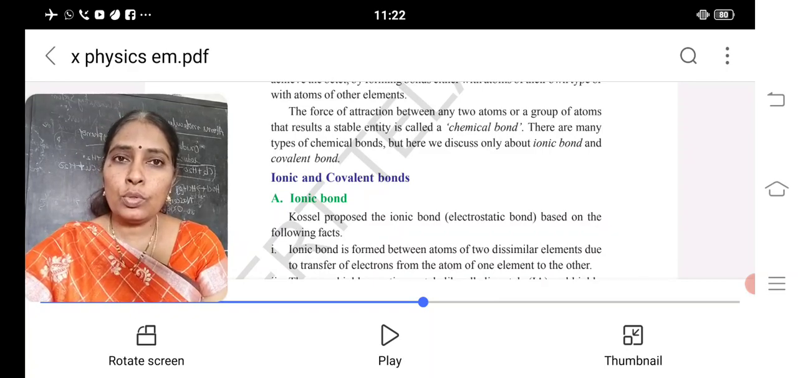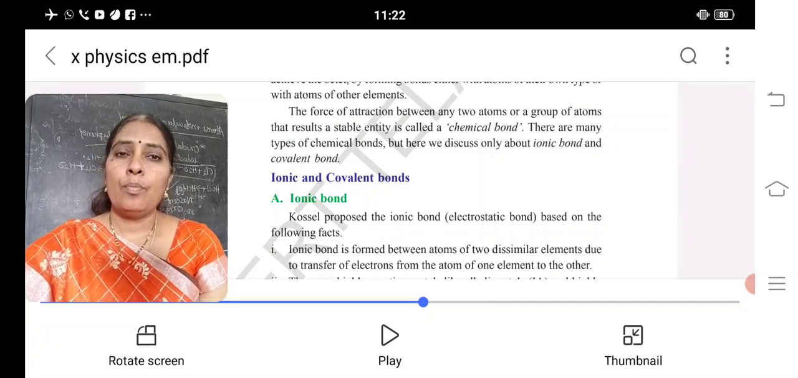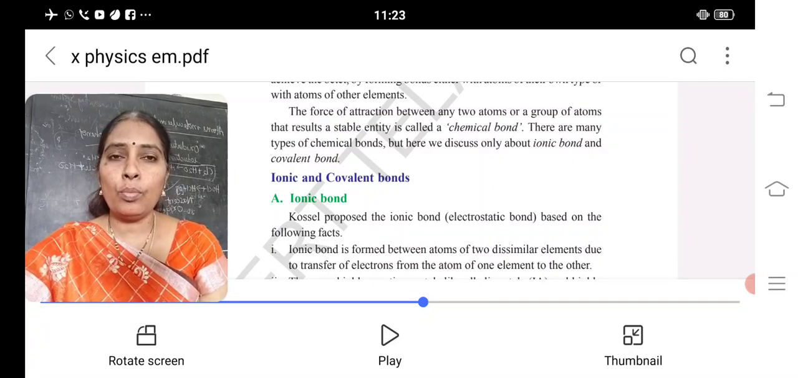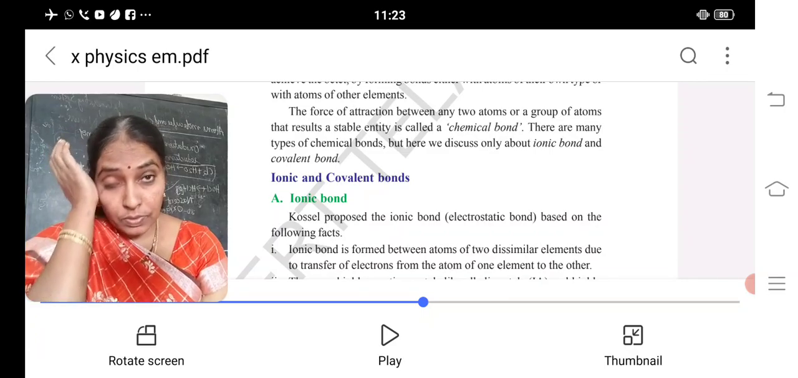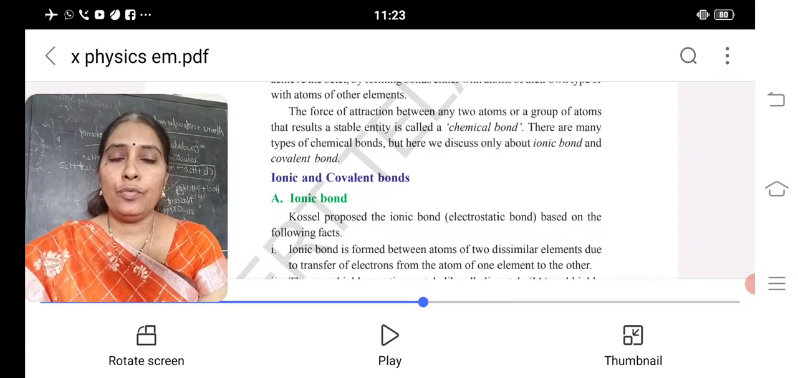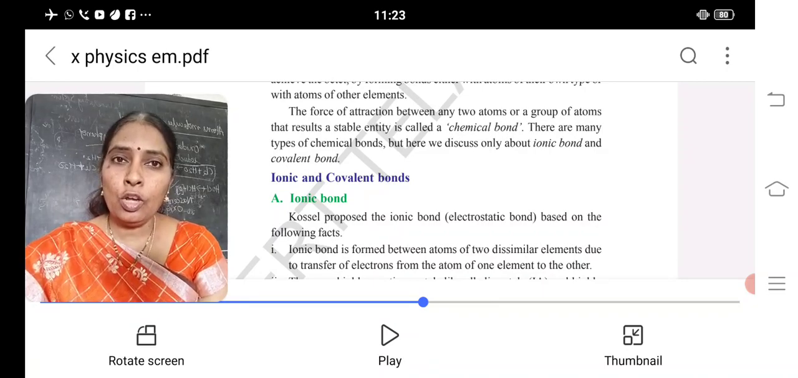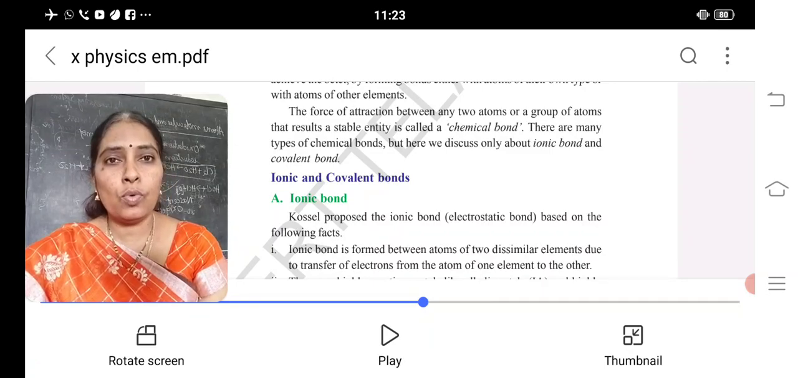How did they come to know that 8 electrons give stability? By observing the inert gases. You know about the inert gases from the periodic table. The 8th group is the inert gases: helium, neon, argon, krypton, xenon, radon. Except helium, all of them have 8 electrons in the outermost shell. That's why they are chemically inactive.